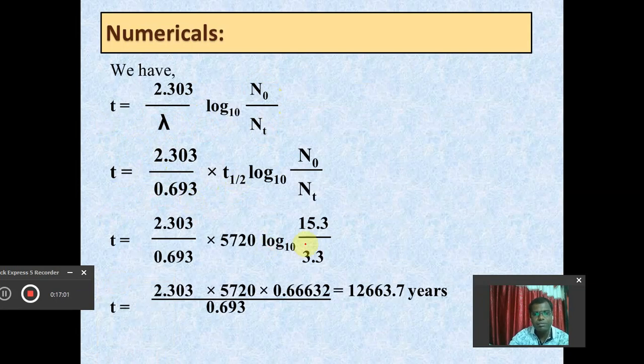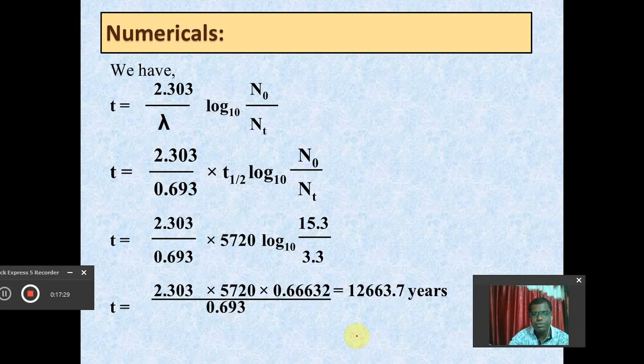We already know the values of N0 and Nt from the numerical: Nt is 3.3 and N0 is 15.3, and the half-life period of C14 is 5720 years. If we put all these values, after simplification by taking the ratio of these two and then taking the log of that ratio, that log will become 0.66632.